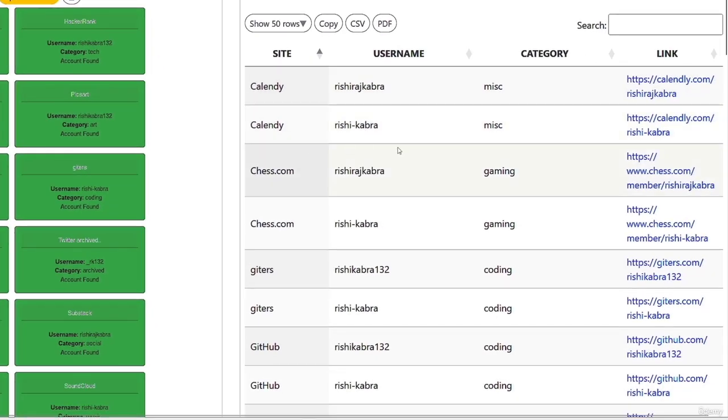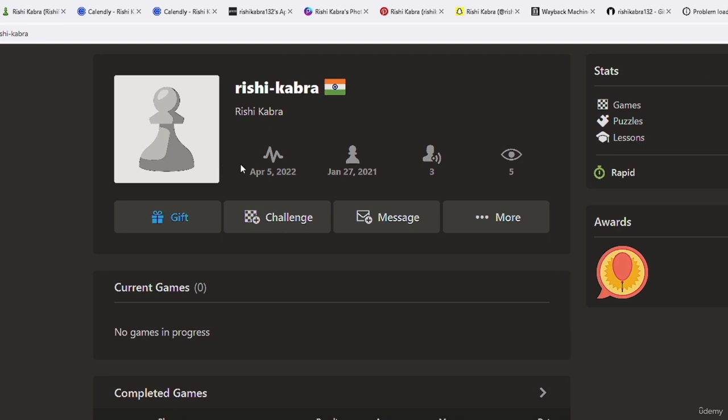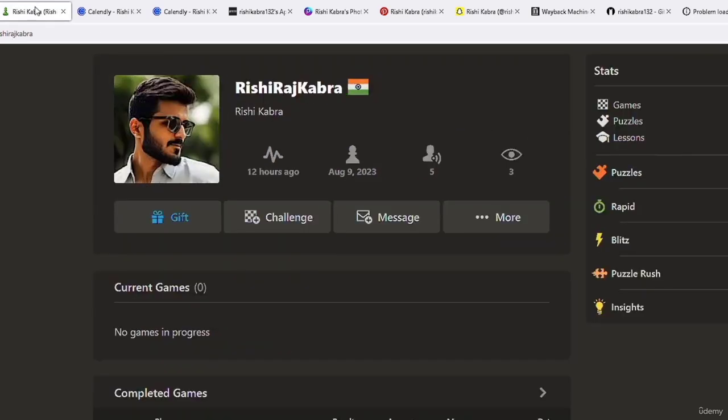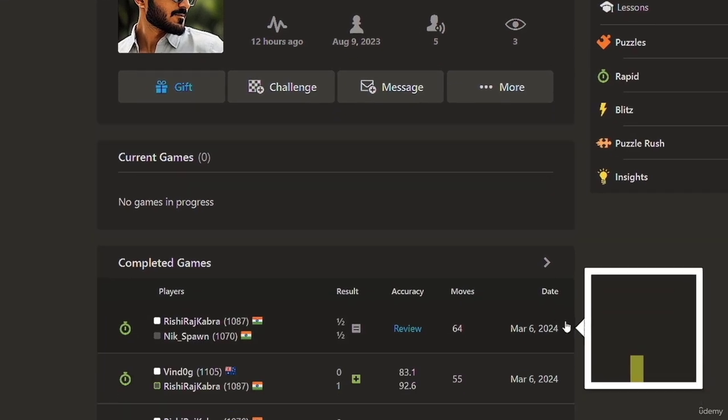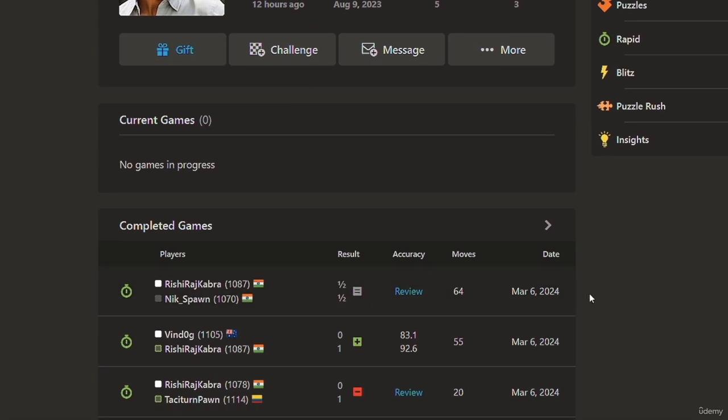Now we can scroll down and open all of these links. Let's open this one and this one, for example. So we can see that this person has a profile on this website, which tells us that he plays chess. Now we don't know if this is the Rishi Kabra that we're looking for or another person with this name. So let me go to this profile. And here we can see that he uses this profile picture that he used on his Facebook account and Instagram account. And we can see that the last game that he played was on March 6, 2024.